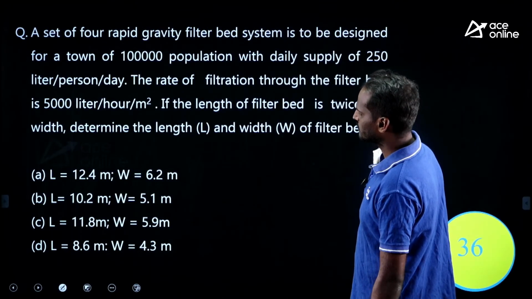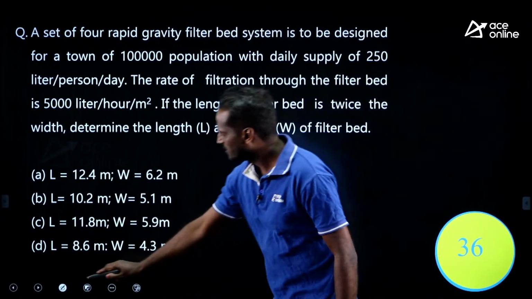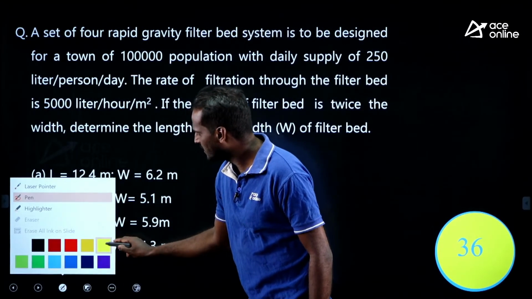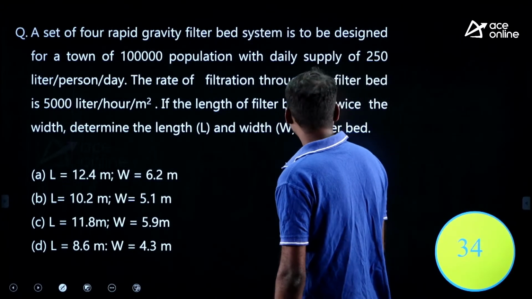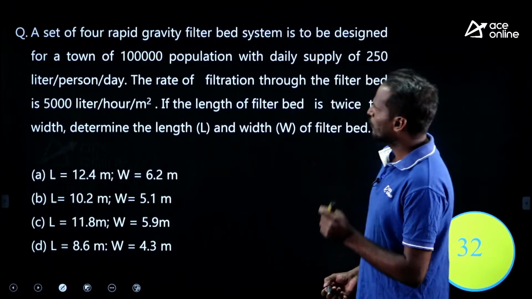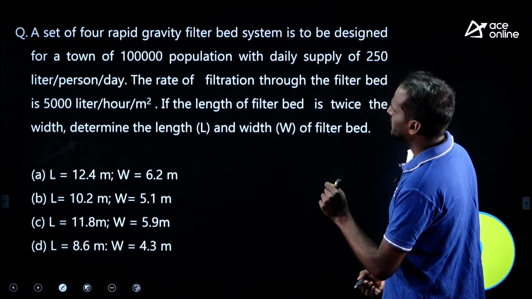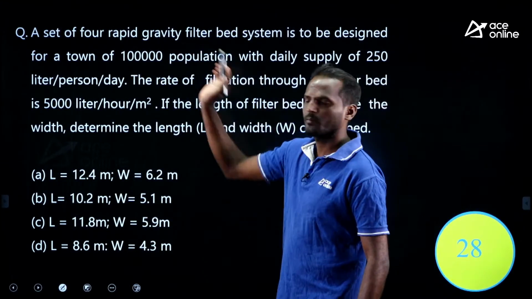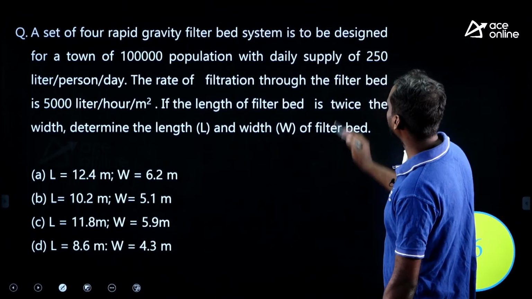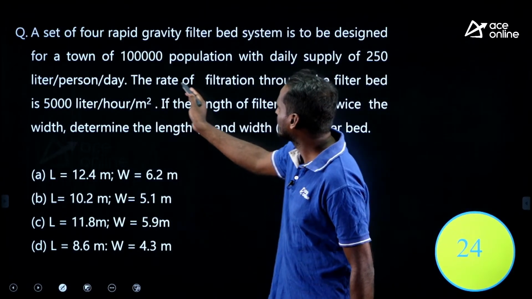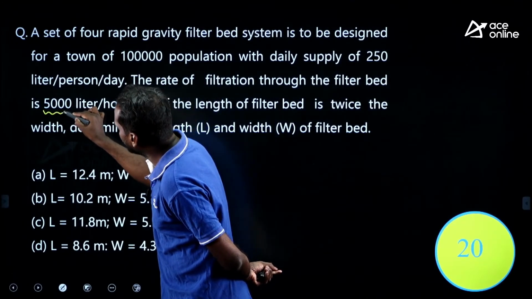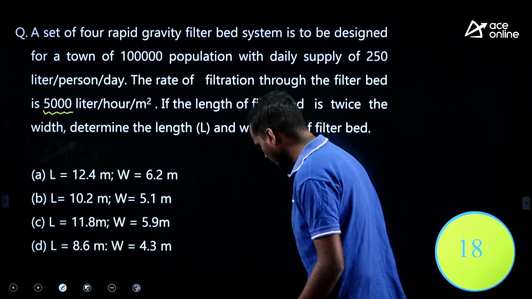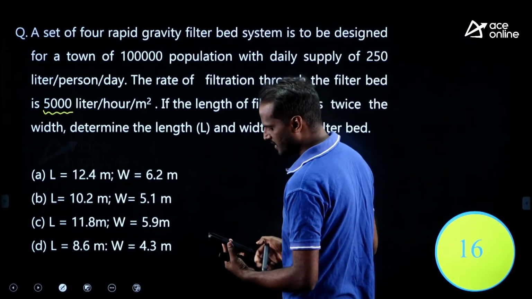Next question. See, this is also easy. By looking at the options and length, you may feel it is a lengthy question, but it is very easy. Try to solve. See, a set of 4 rapid gravity filter bed systems is to be designed for a town of 1 lakh population with a daily supply of 250 liter per head per day. The rate of filtration through the filter bed is given as 5000 liter per hour per meter square. What he has given? The rate of filtration he has given.